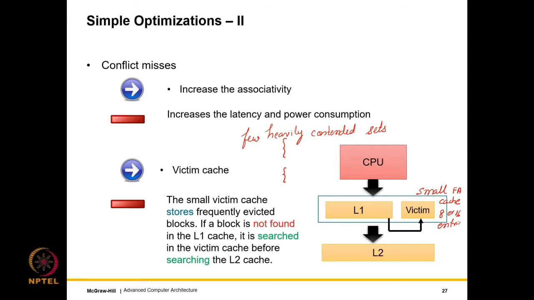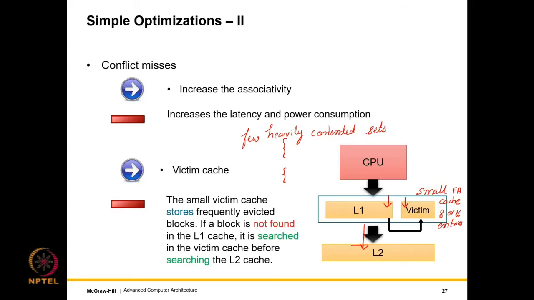Here we store some of those blocks that account for a disproportionate number of misses, those unfortunate blocks in heavily contended sets which get repeatedly evicted. They can be stored in the victim cache. Whenever a block is not found in the L1 cache, it is searched for in both the L1 cache as well as the victim cache associated with the L1. So we search in both. Only when we don't find a block in both do we actually access the L2 cache.